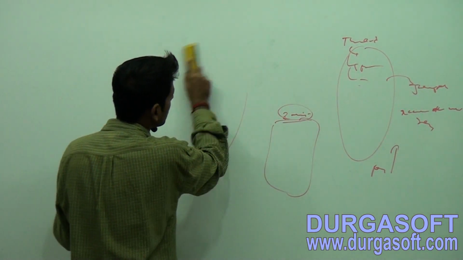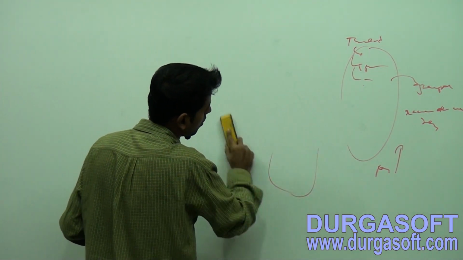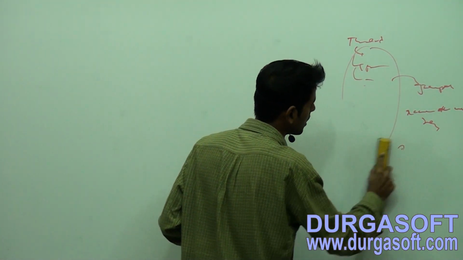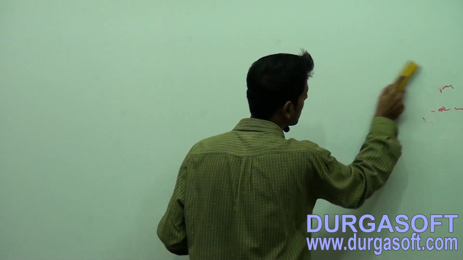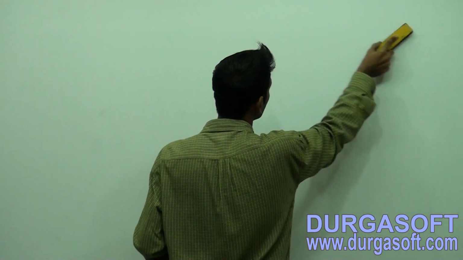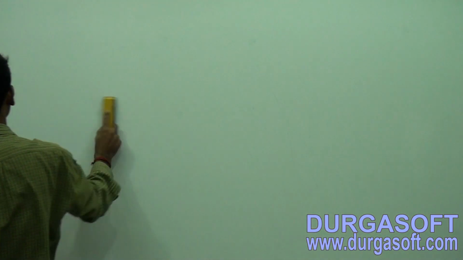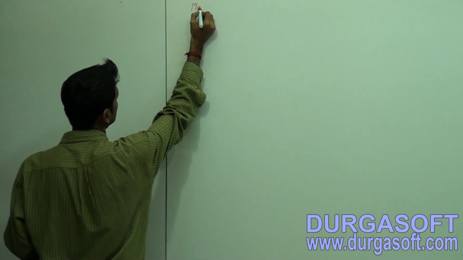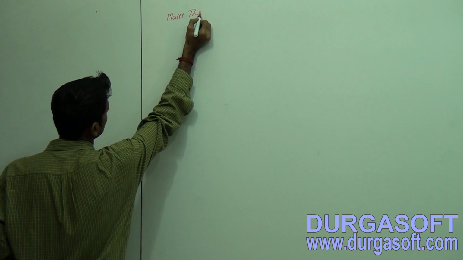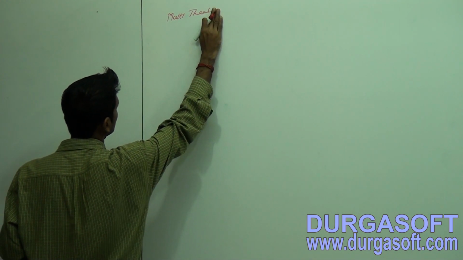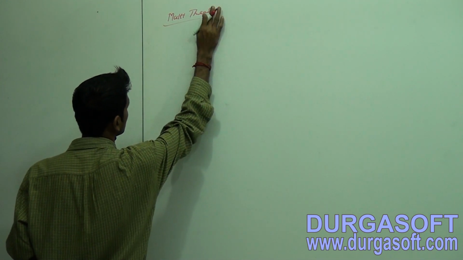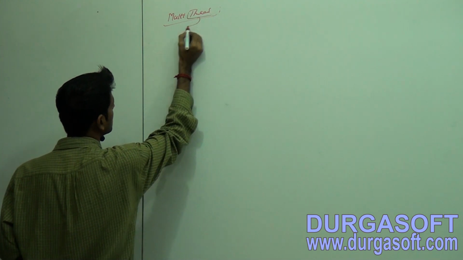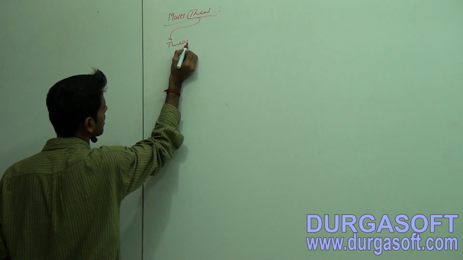We can give n number of definitions for a thread. Different technical programmers will give different definitions. I don't want to spend much time on this introduction. First we are about to discuss what is a thread.